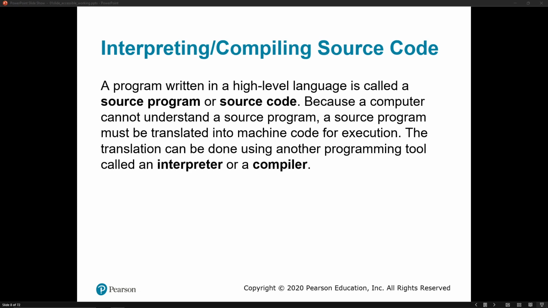In this video, we're going to talk about interpreting or compiling source code. So we write programs in these high-level languages that are very English-like. The code we write in those, we refer to as our source program or our source code. A computer can't understand that code. It's human readable, but it's not good for computers. They don't get it. Computers want ones and zeros. So we have to convert our source code into machine language in some manner, and there are two ways to do that. We can do it by using an interpreter, or we can do it using a compiler.